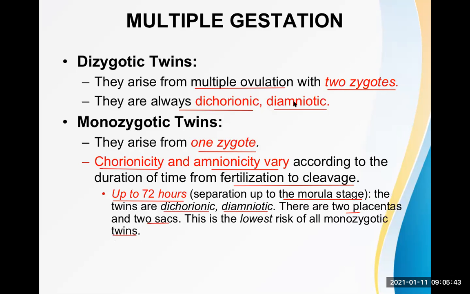So it almost looks like dichorionic diamniotic twins of dizygotic type, but actually these are identical twins because they develop from one zygote, though they have two chorions and two amnions. It all depends on what is the time the division of the cells occurs. If it occurs within 72 hours, this is the result. Move on.